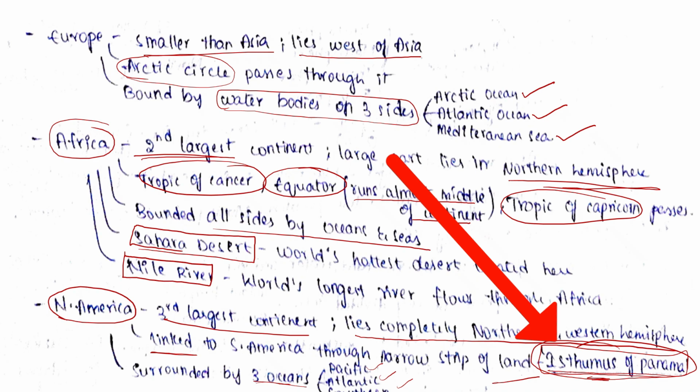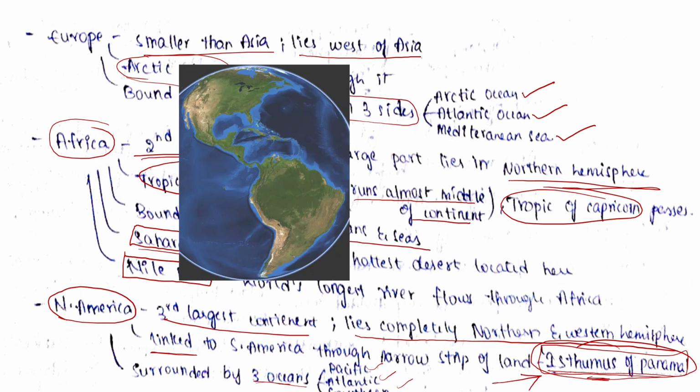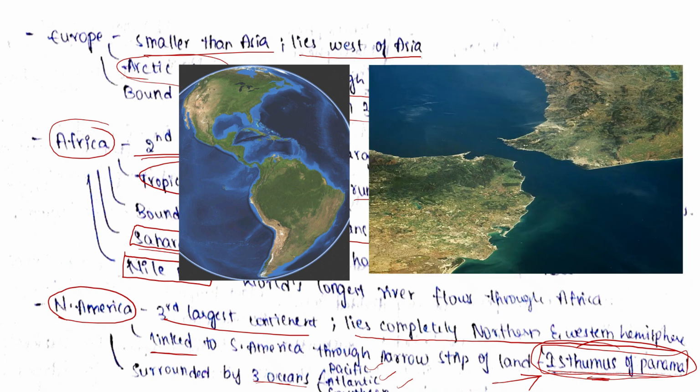So come here again, let's differentiate between isthmus and a strait. Isthmus is a narrow strip of land connecting 2 land masses, and a strait is a stream of water passing between 2 land masses. So if a narrow strip of land is connecting 2 land masses, it is called isthmus, and if a narrow water stream is passing between 2 land masses, then that is called a strait.